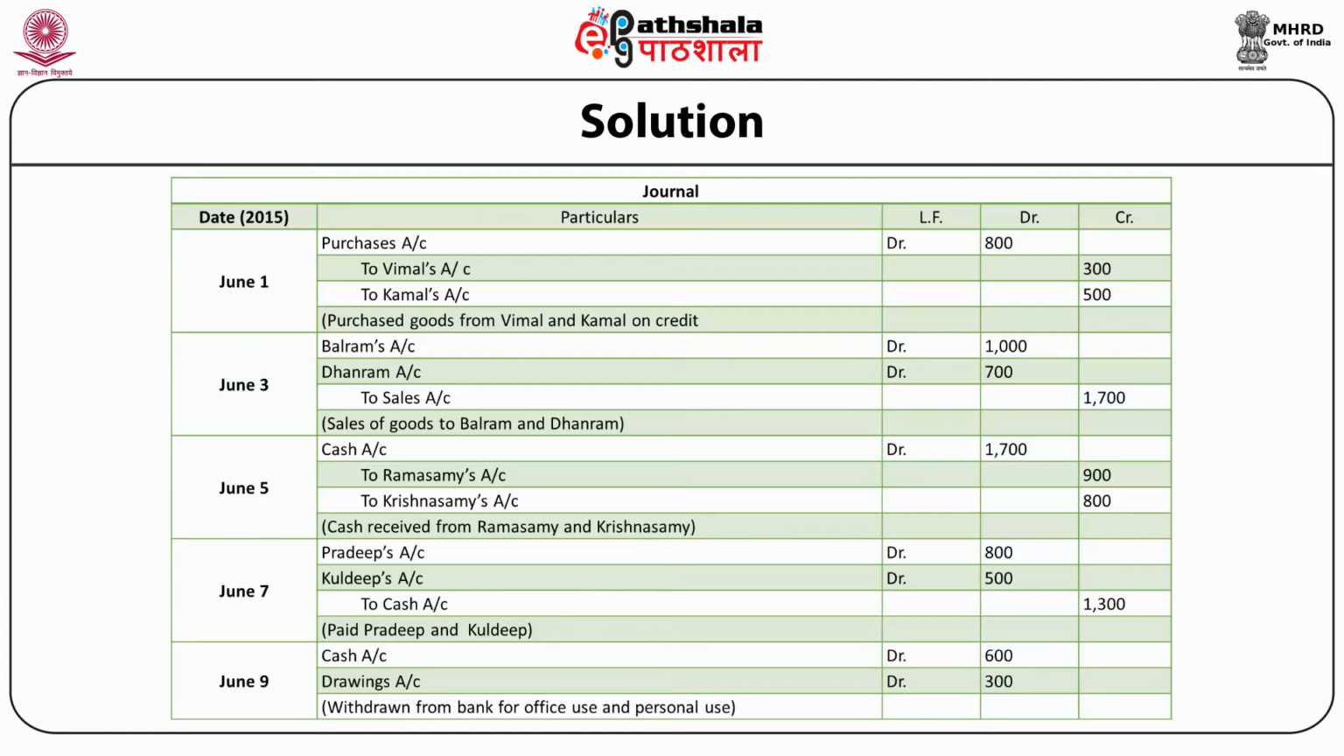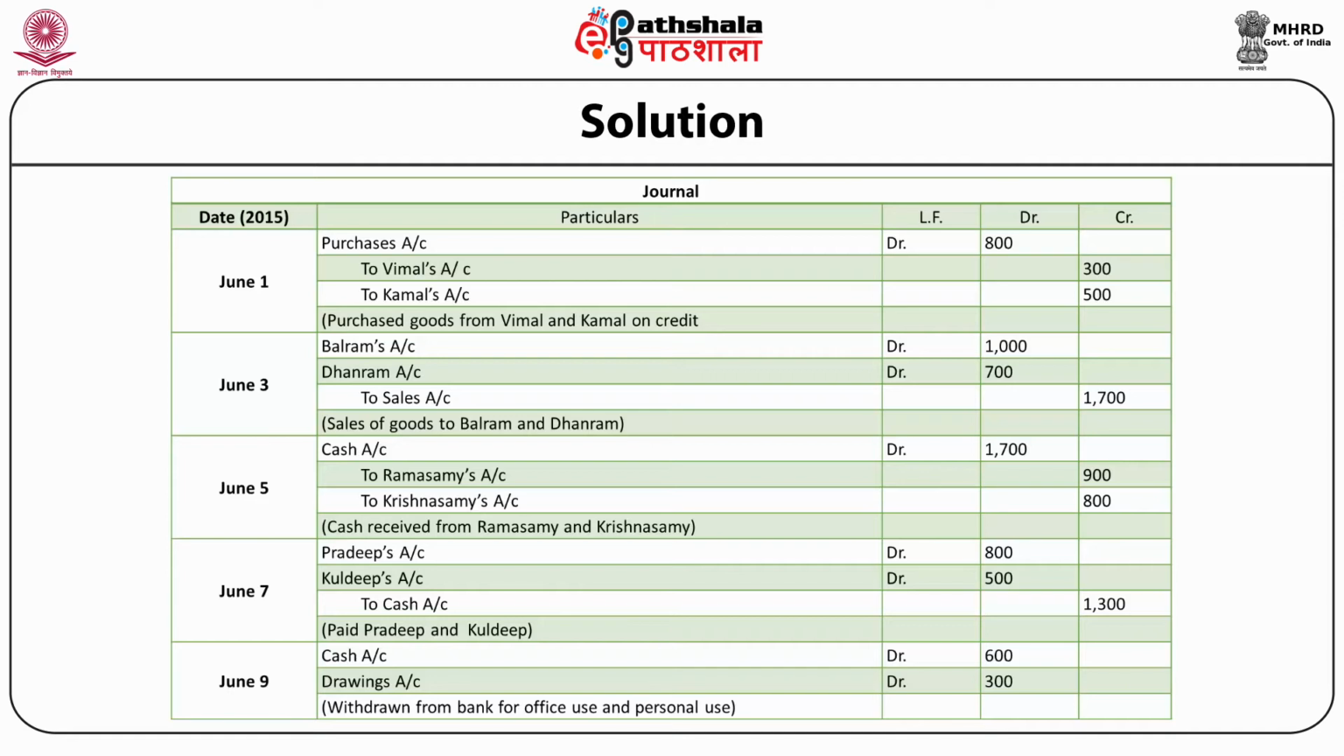In particulars column, purchases account debit rupees 800 to Vimal's account, 300 to Kamal's account, 500. In summary, we'll write purchased goods from Vimal and Kamal on credit, June 3. Balram's account debit rupees 1,000. Dhanram's account debit rupees 700.